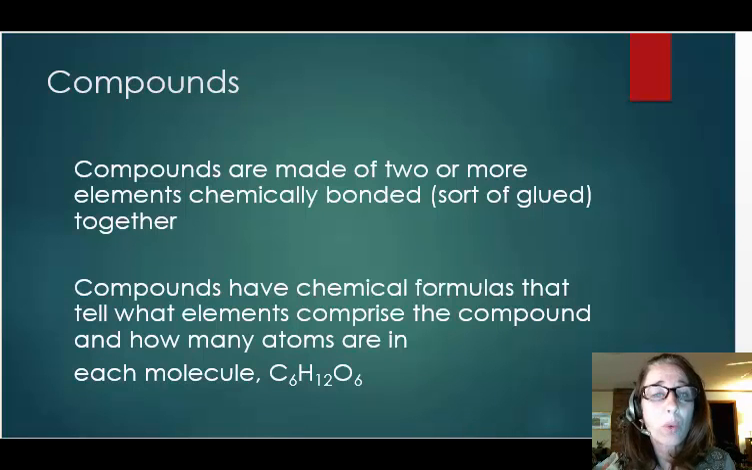Compounds are made of two or more different elements that are chemically bonded, sort of glued to one another in specific unchanging ratios. Compounds have chemical formulas that let you know how many atoms of a given element are in a molecule. C6H12O6 is the chemical formula for glucose. A molecule of glucose always has 6 carbon atoms, 12 hydrogen atoms, and 6 oxygen atoms.